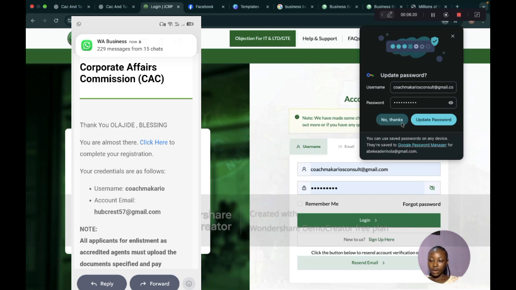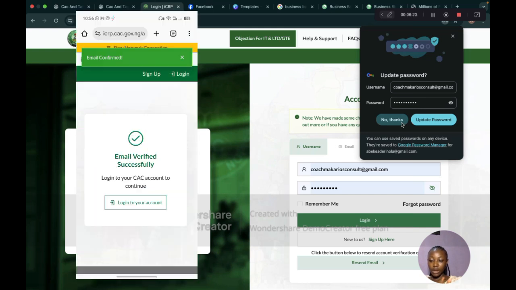Okay, so I've gotten it. Thank you, Blessing. You can click here to complete your application. So I'll click here on my phone. You tell your client to click here on their phone. Then it will tell them email successfully verified.